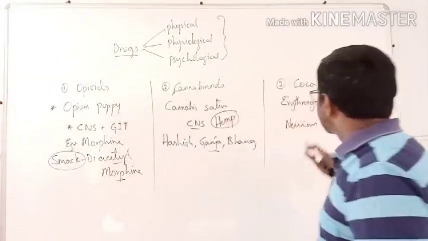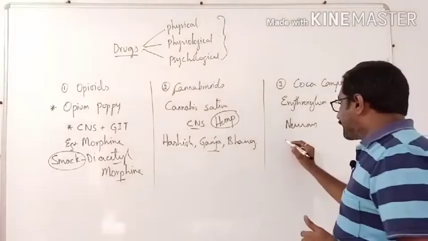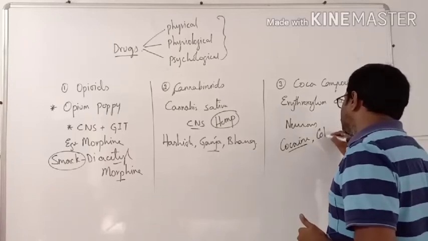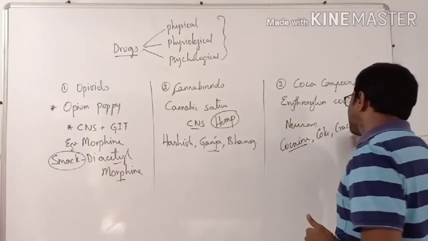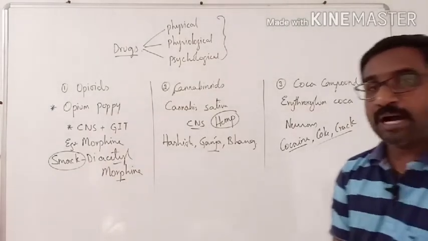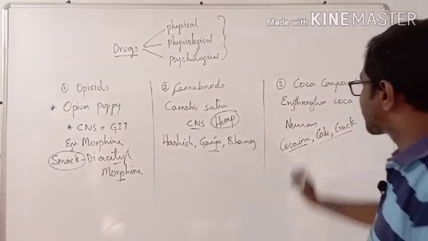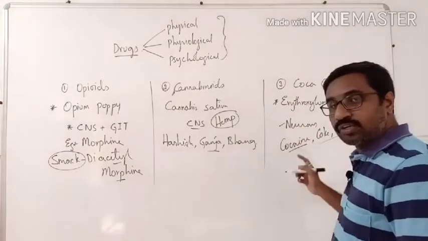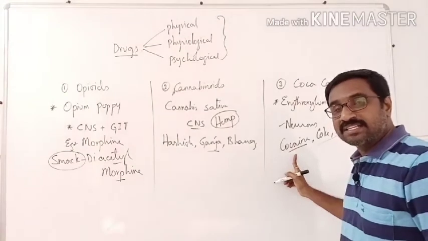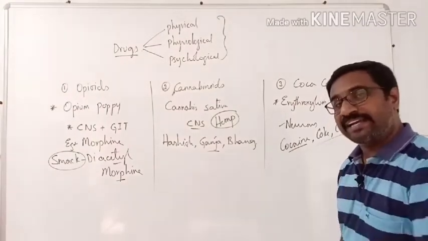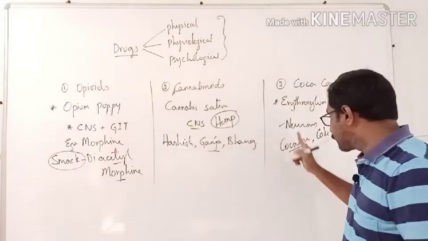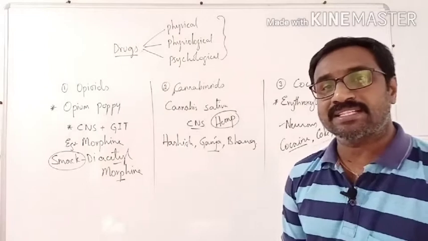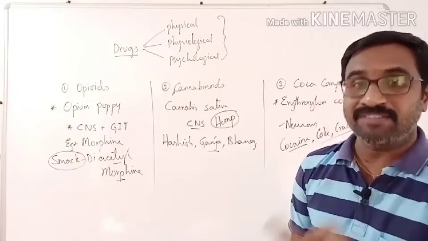Next one is the coca compounds. It is cocaine, coke, crack. These are the nicknames for these coca compounds. So, coca compounds are extracted from the plant called Erythroxylum coca. It will stimulate the neurons. So, these are called stimulants. They will activate our body. That's why cocaine, coke and crack users get addicted very fast, and these are very, very potent drugs.